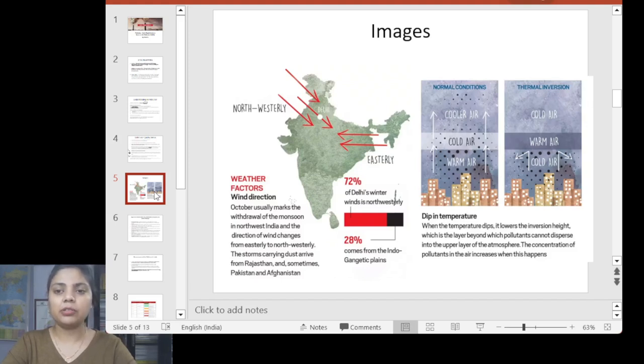And apart from that, you can also see the normal condition, the warm air and the cold air. So how the warm air tries to disperse the pollutant, but in the winter season when the temperature is inverted, the cold air is blocked: there's cold air near the ground, then warm air, then cold air. So the cold air is being blocked and the dispersion of pollutant is not happening.